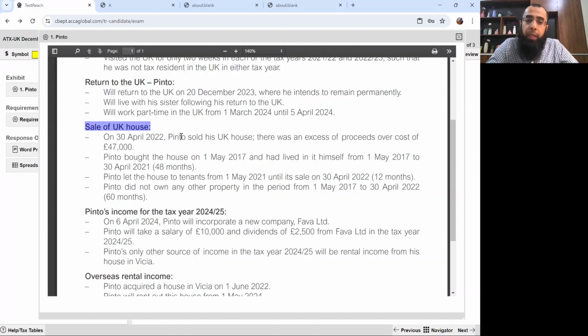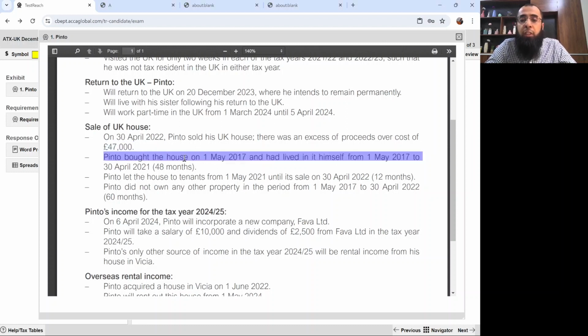Okay, sale of UK house. On 30th April 2022, Pinto sold his UK house. There was an excess of proceeds over cost of £47,000. So excess of proceeds over cost, in other words, it's a chargeable gain. So he had a gain of £47,000.